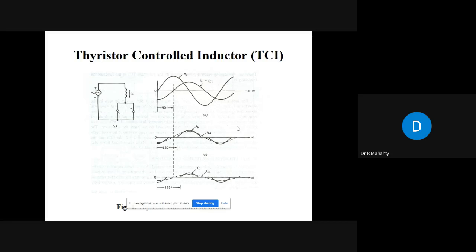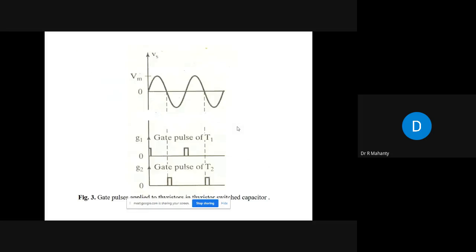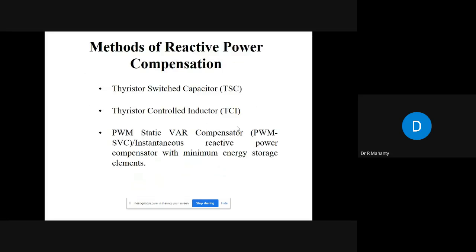And again, the power factor becomes close to unity, but it should be lagging. This is the purpose of your control inductor. The control inductor gives you a variable value of inductance, whereas the switched capacitor gives you a fixed value of capacitance. Therefore, it is thyristor switched capacitor and thyristor controlled inductor.